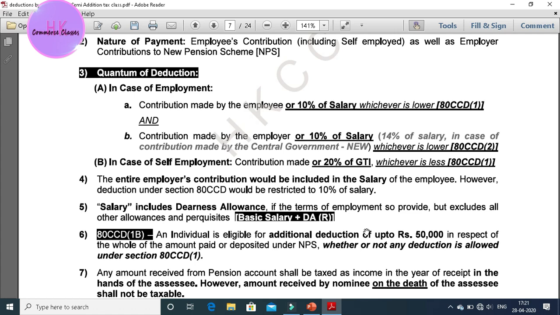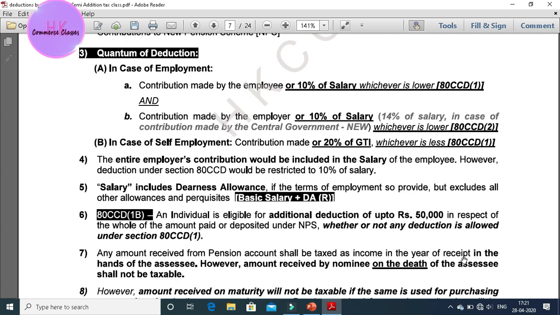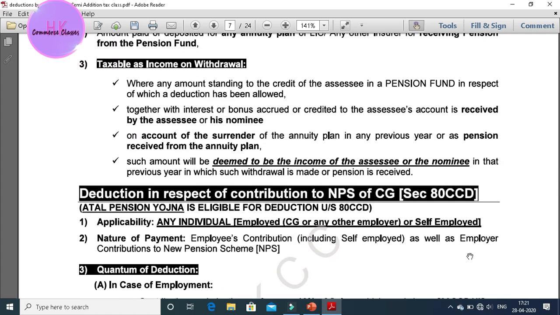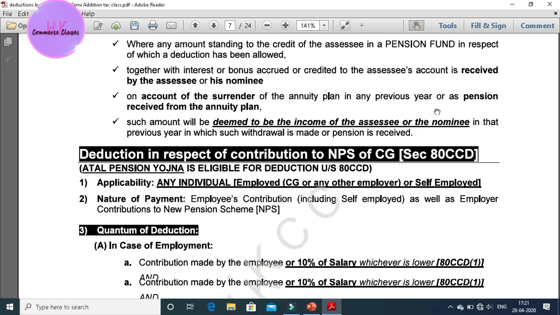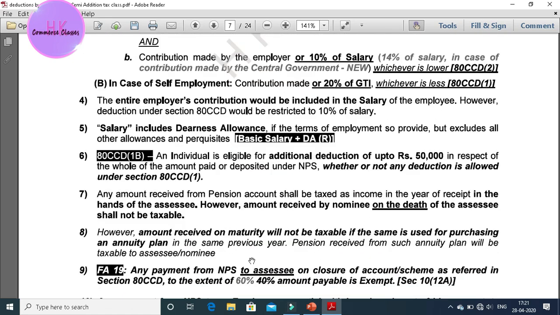Any amount received from pension account shall be taxed. I have also said that under section 80CCC. Similarly here also, to some extent, any amount received from pension account shall be taxed as income in the year of receipt in the hands of the assessee. However, amount received by the nominee on the death of the assessee shall not be taxable.